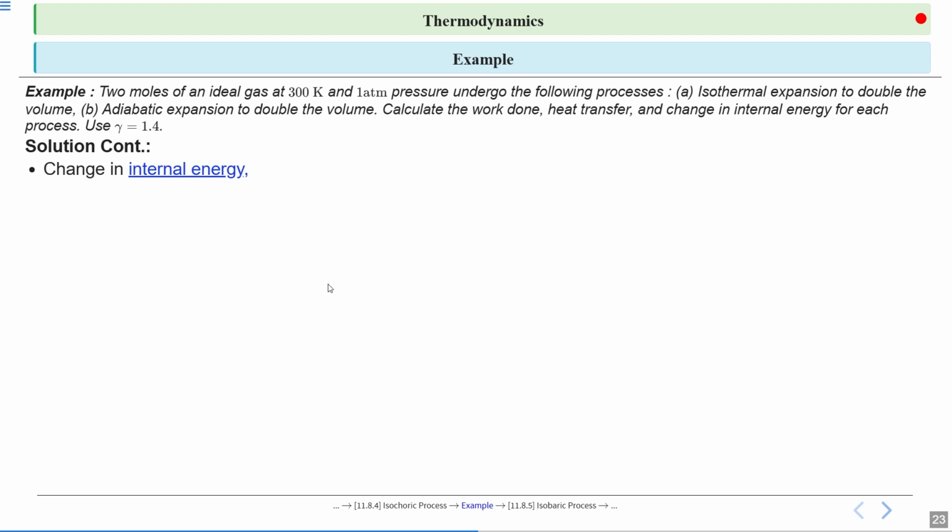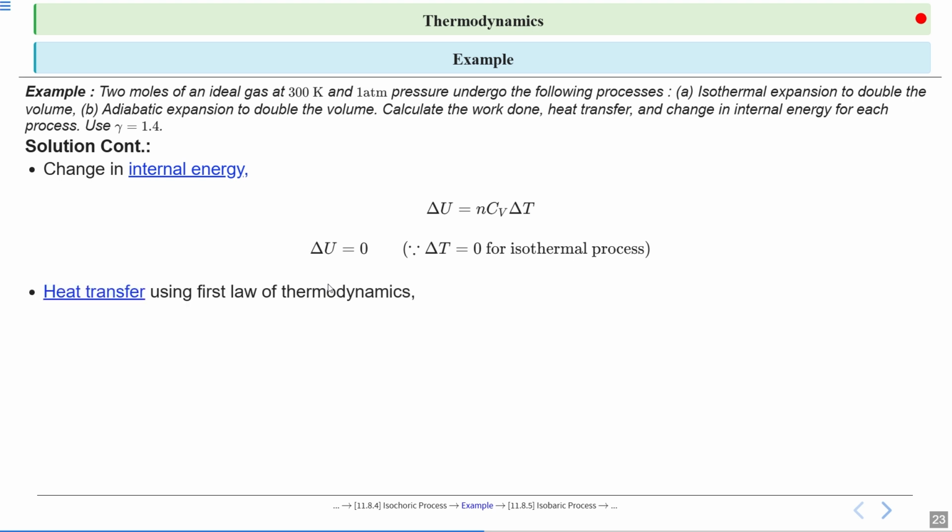Change in internal energy, that is delta U, is equal to n Cv delta T. Here the process is isothermal, so we know in an isothermal process delta T equal to 0. So the internal energy delta U equal to 0. Heat transfer using the first law of thermodynamics is Q equal to delta U plus W. So put the values: change in internal energy 0 and work done is 3457 joule. So Q is equal to 3457 joule.